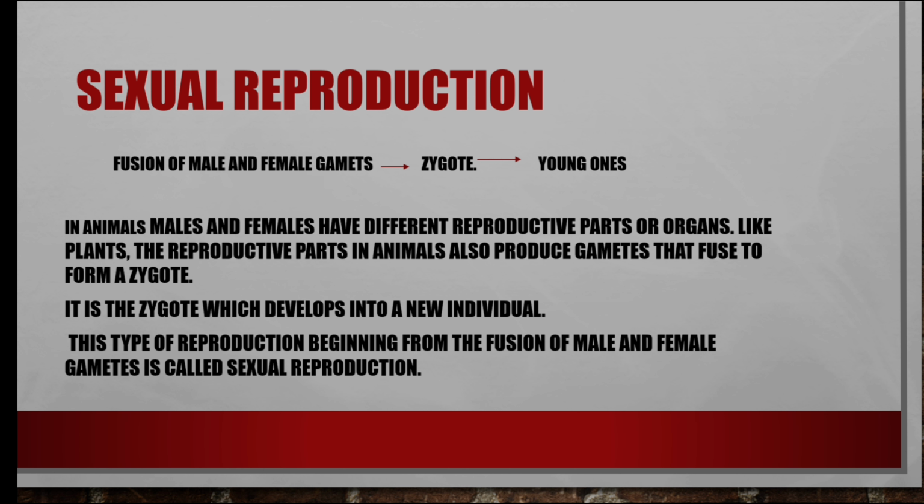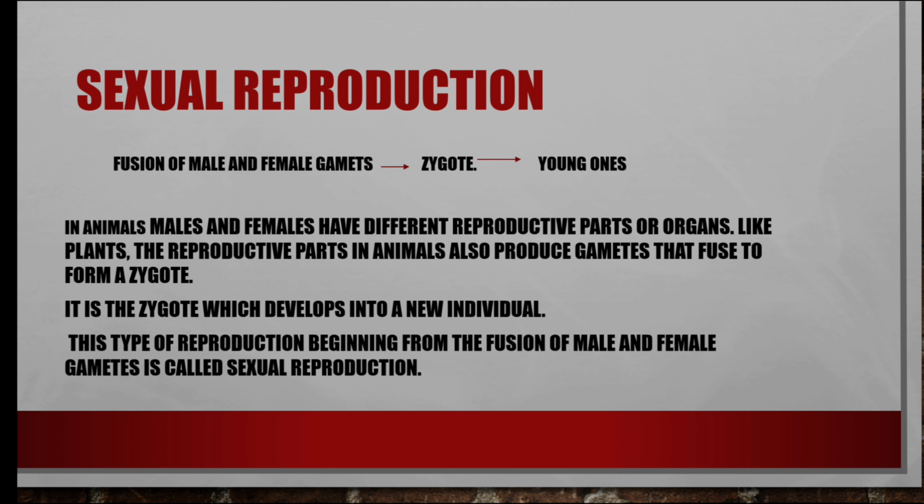For the formation of a zygote, what requirements do we need? That's gametes. What are gametes? Gametes are of two types, called sex cells. Male gametes and female gametes are known as sex cells. Male gametes are contributed by male organs, and male and female gametes must fuse together to form a zygote.